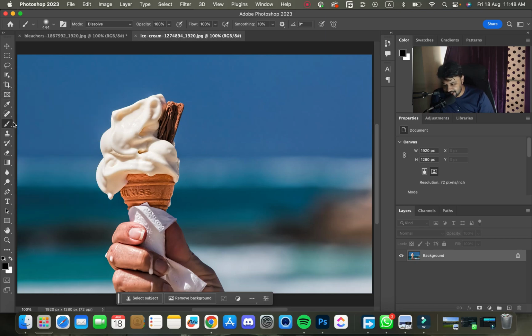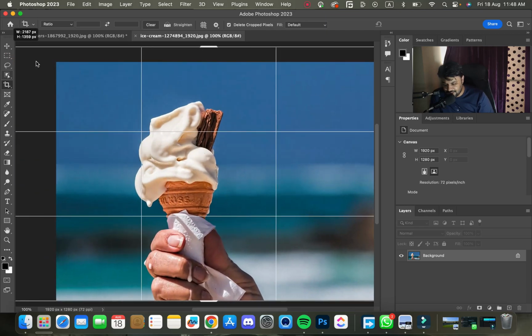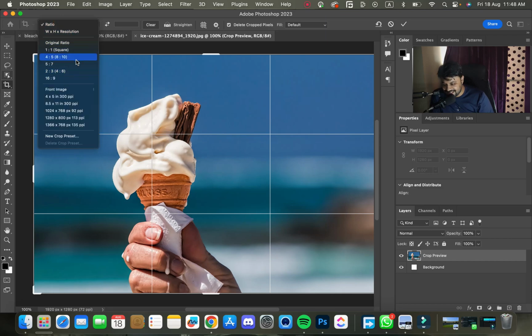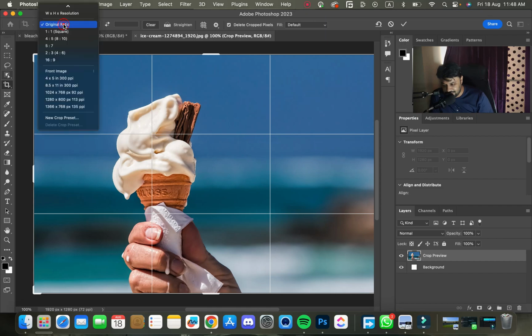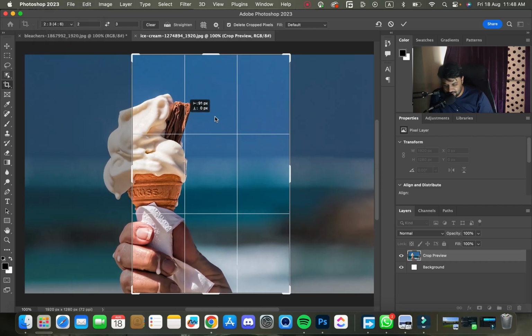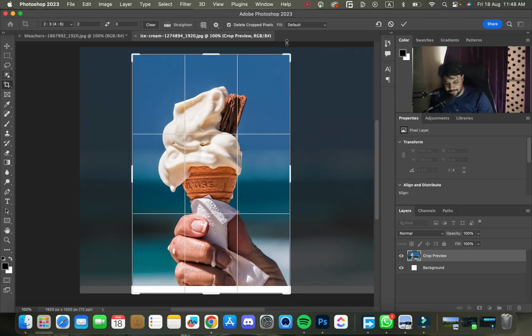So just select the crop tool. Okay, so here we have a lot of different options. We can even drag and crop from here as well. And on the other hand, we have some presets as well, like original ratio. It will maintain the original ratio of it. The 2 by 3, 4 by 6, if we want this sort of crop like this, we have to adjust the image in it, and then we have to click the tick, and it will be easy. Okay, so delete the cropped pixels, or create a crop pixel.